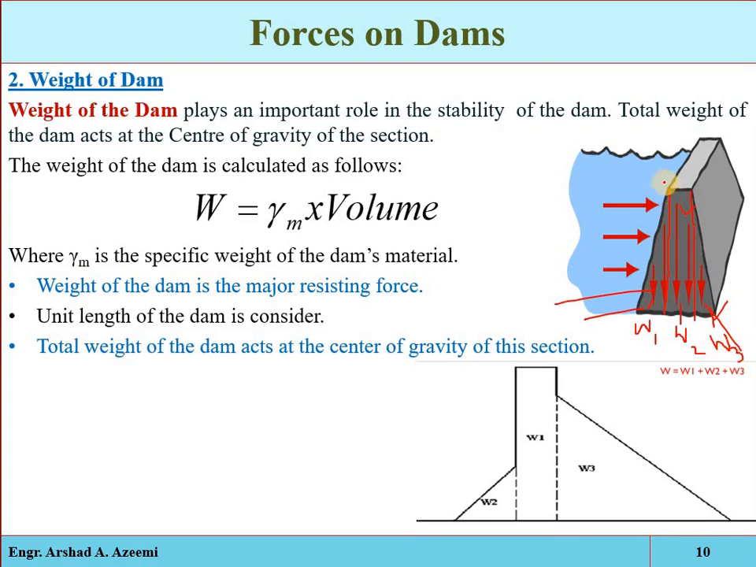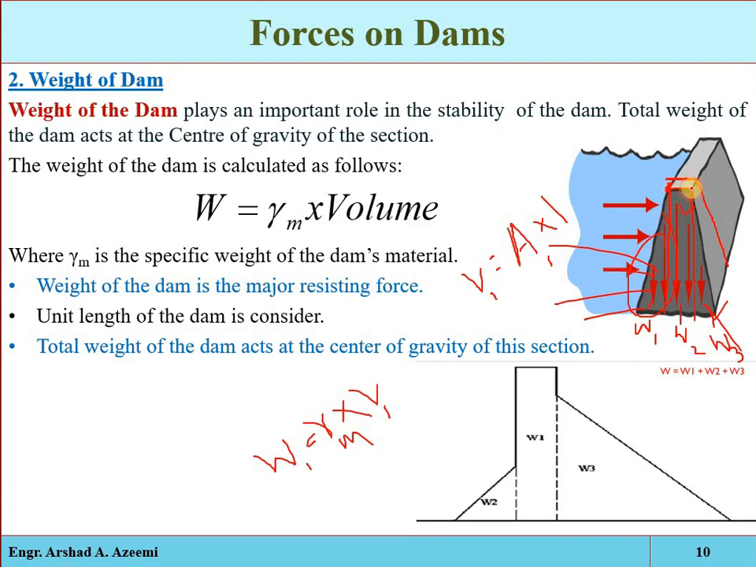Okay, so if we consider 1 unit length, 1 meter length or 1 feet length, for example, the area of this portion is A1 multiplied by 1, the length. So 1 meter length and the area, we will get the volume of this portion. Now V1 multiplied by the unit weight of the material, so we will get the weight of 1 unit length of this portion.